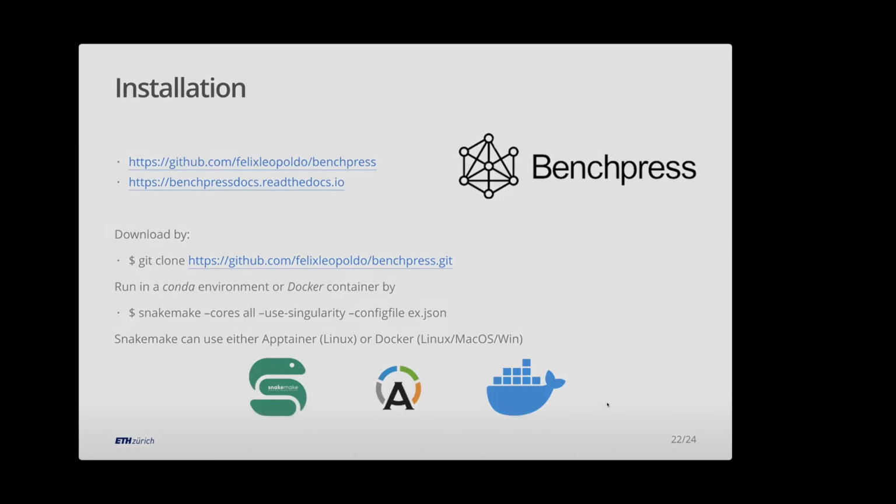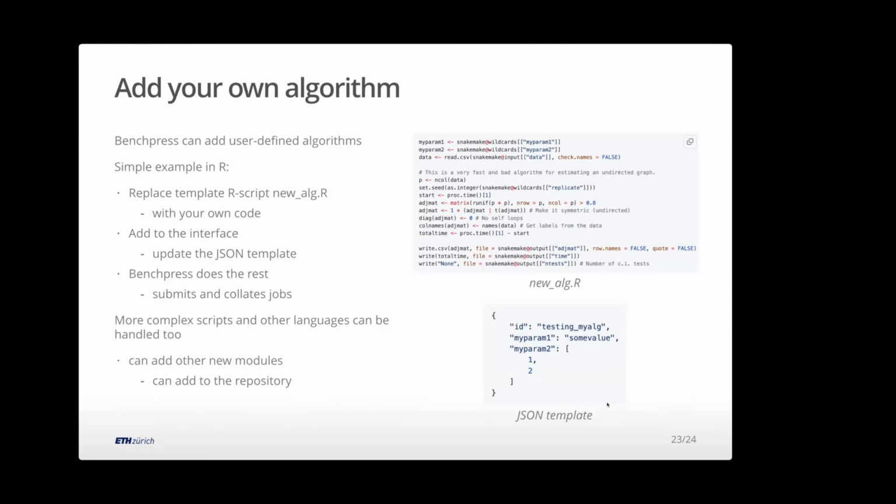The thing I really want to highlight before I finish is that we added the option to add your own algorithm. So if you're in this field and you're developing new algorithms, you can easily install BenchPress and add your own algorithm, and we have templates for doing so. For example, if you're working in R, I can just take this template file and replace it with my own algorithm. Here's an example on the right-hand side.